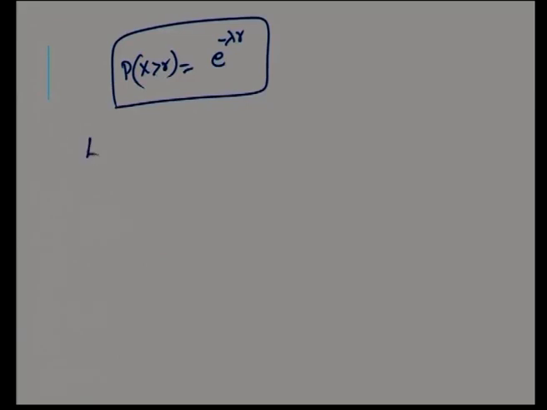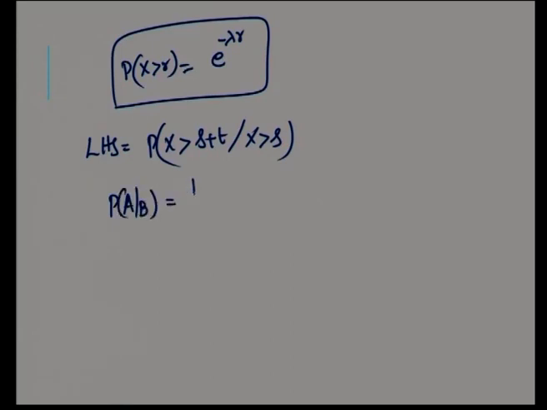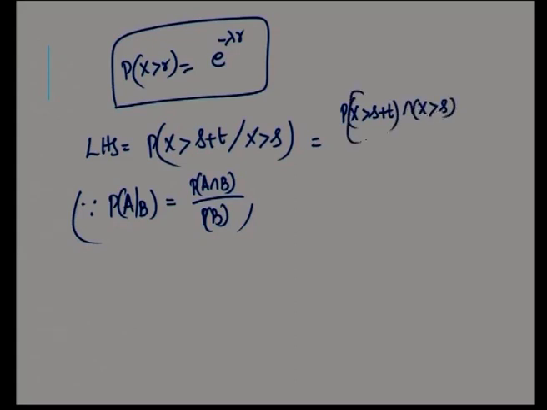Okay. So, now considering the left hand side again, P of X greater than s plus t given X greater than s. Remembering the conditional probability formula, P of A given B is equal to P of A intersection B divided by P of B. Using this formula, here you have P of X greater than s plus t intersection X greater than s divided by P of X greater than s.